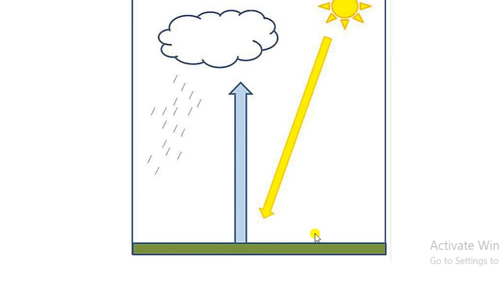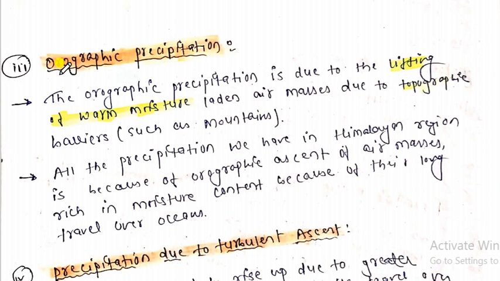The air travels rapidly to the atmosphere, and when it reaches the atmosphere, the air cools down and the formation of condensation takes place. Then eventually the rainfall takes place, and it has high intensity and low duration. Now let's talk about the orographic precipitation.